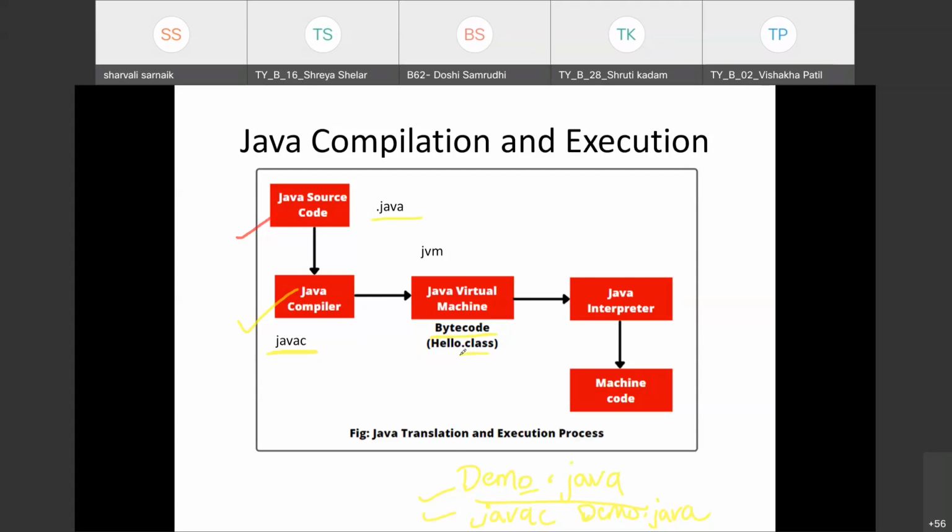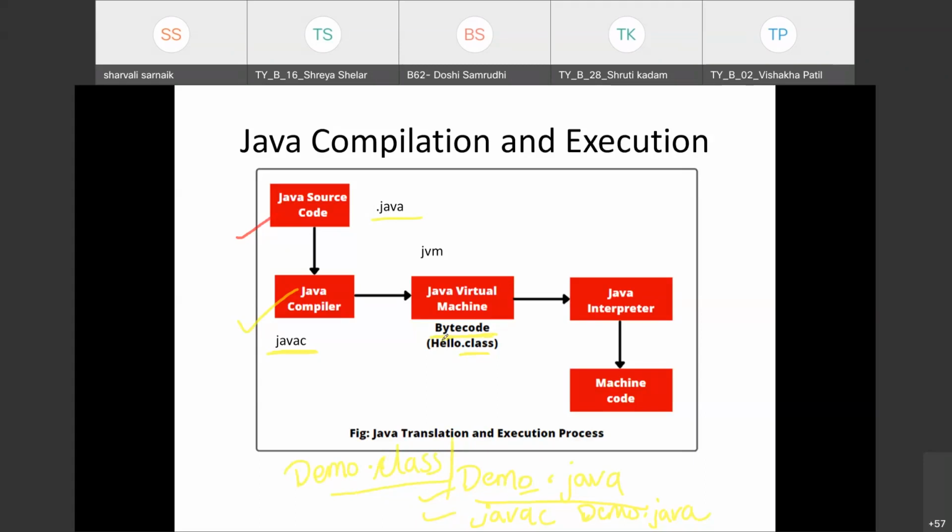When you compile it, that file will be converted into bytecode, and we will get the bytecode as demo.class. So there will be a class file after compilation with the extension .class. So javac, the Java compiler, converts the source code into bytecode.